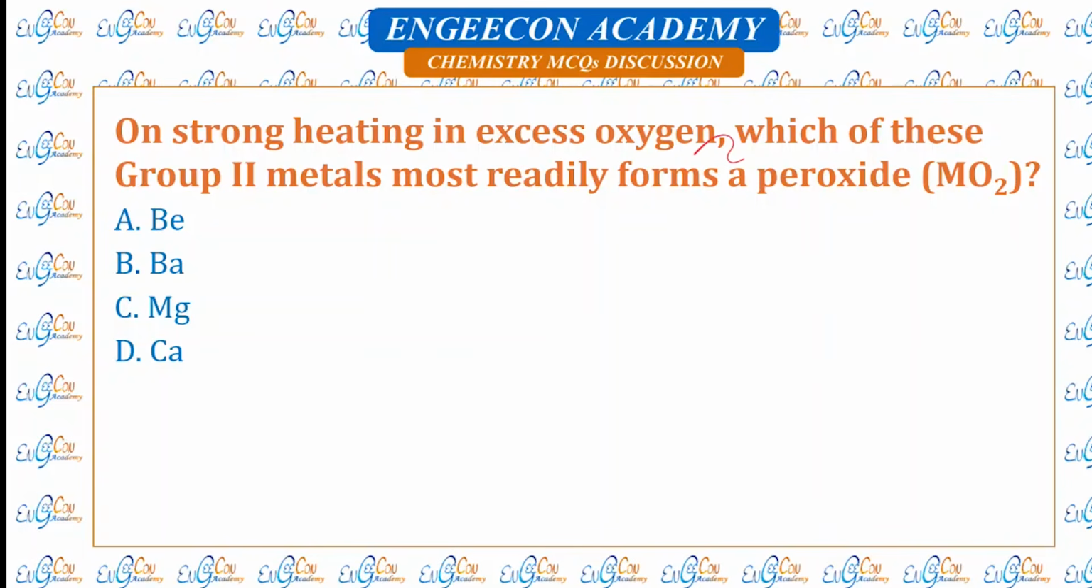On heating in excess of oxygen, which group 2 metal most readily forms peroxide? So in group 2, we have beryllium, magnesium, calcium, strontium, and barium. So these two have ability to form peroxide. So barium is the correct option here.